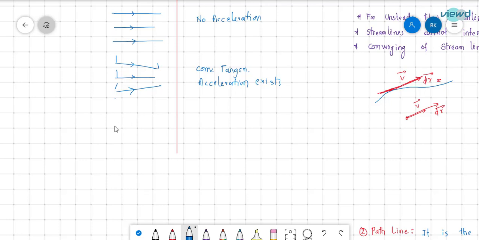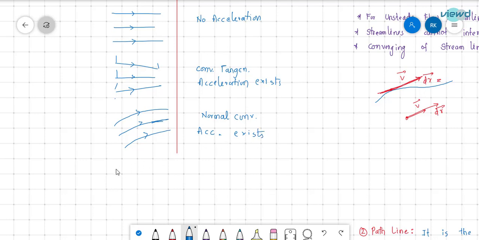And the next thing is parallel curved streamlines. So this indicates normal convective acceleration. Normal convective acceleration exists.